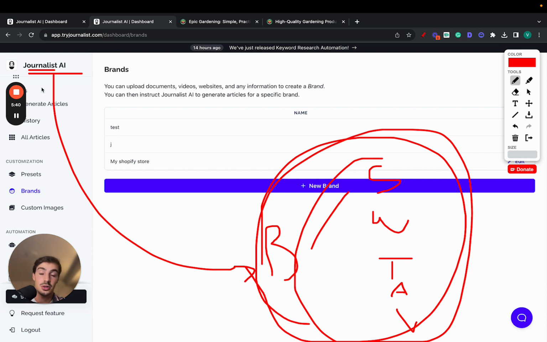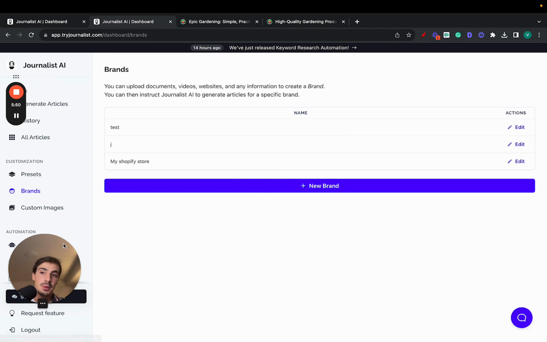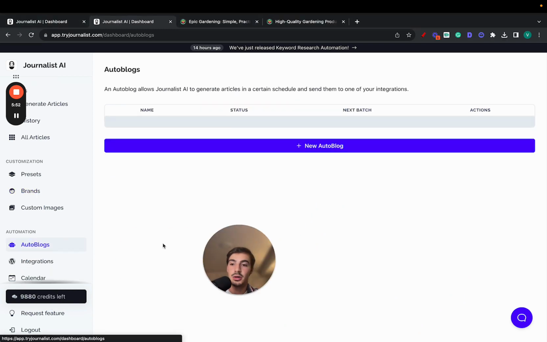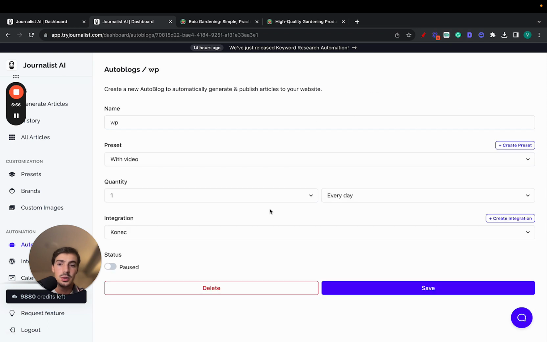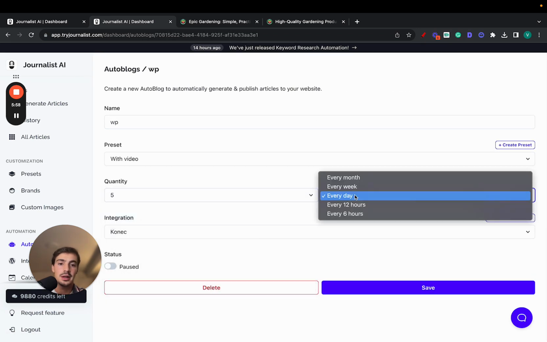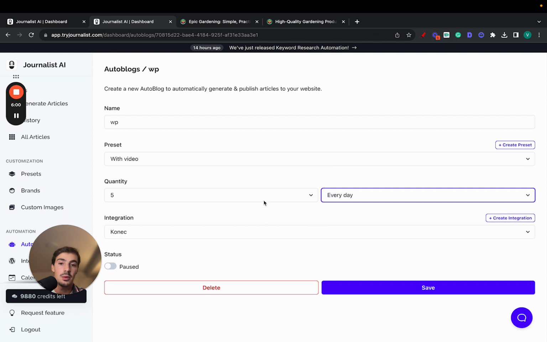The content that I just showed you, right? Brand-tailored in your brand's voice, with your brand's mannerisms, with your brand's images, linking out to your brand's services or products, all on autopilot. And speaking of autopilot, you can just go here to Autoblogs. And I won't dive too deep into this, but essentially what it does is you can post content automatically every single day, week, month, or hour to one of your integrations, right? The integration could be your WordPress, Shopify, Webflow site, whatever it is.